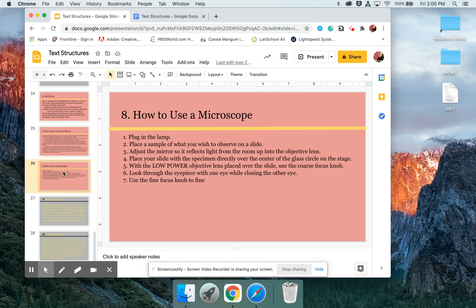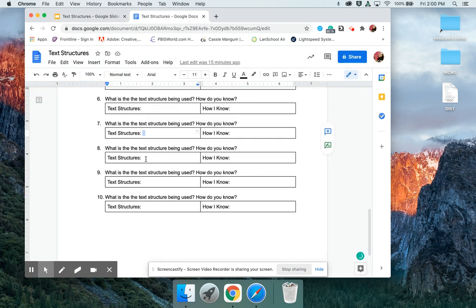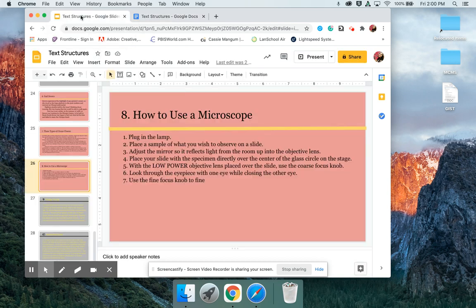For 8, our paragraph says 1, plug in the lamp. 2, place a sample of what you wish to observe on the slide. 3, adjust the mirror so it reflects light from the room up into the objective lens. 4, place your slide with the specimen directly over the center of the glass circle on the stage. 5, with the low power objective lens placed over the slide, use the coarse focus knob. 6, look through the eyepiece with one eye while closing the other. 7, use the fine focus knob to find. And then on 8, add the text structure, add how you know, and pause the video.